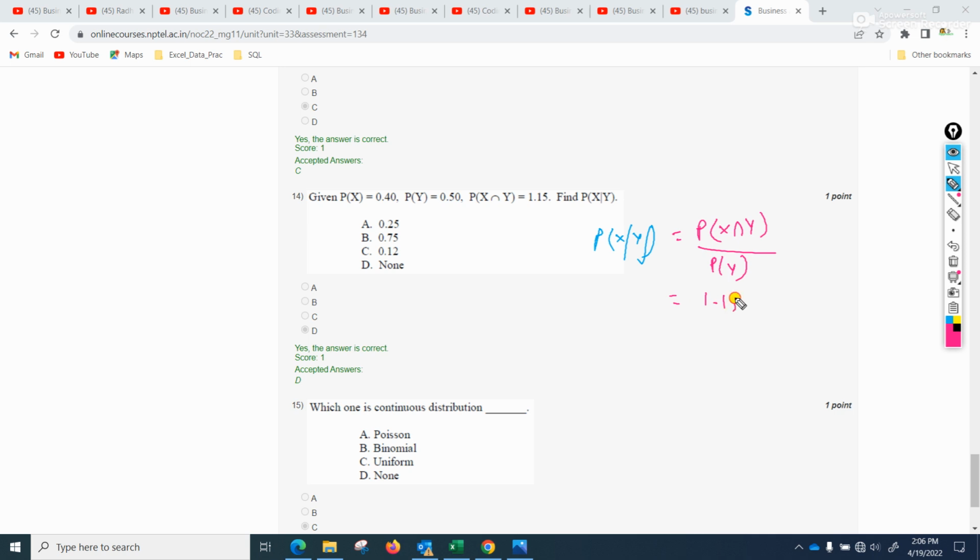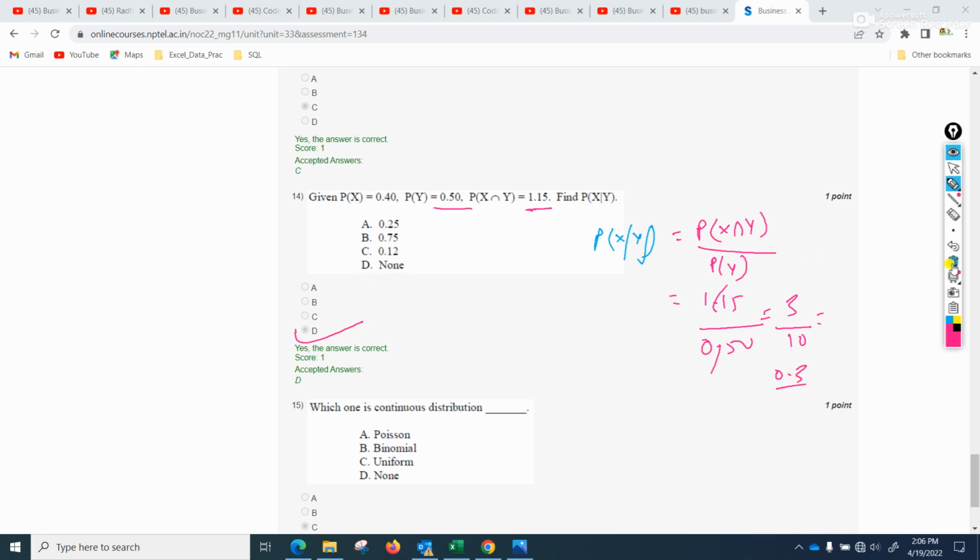So 0.15 given here, divided by 0.5. So 3 upon 10, yeah. So it will be 0.3 something. So none is the answer.